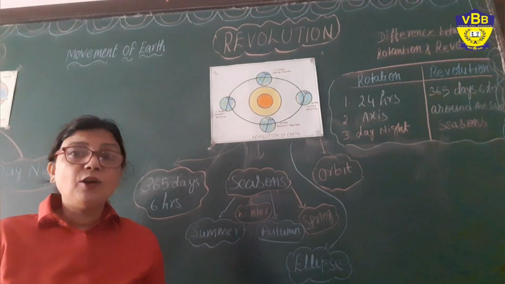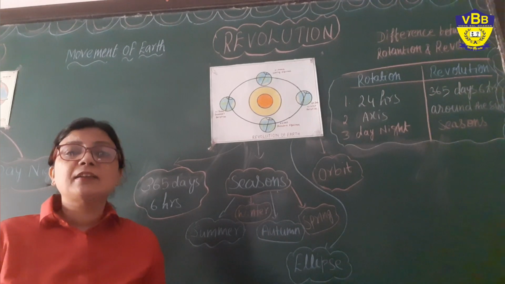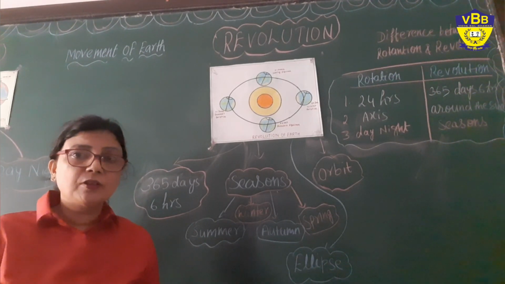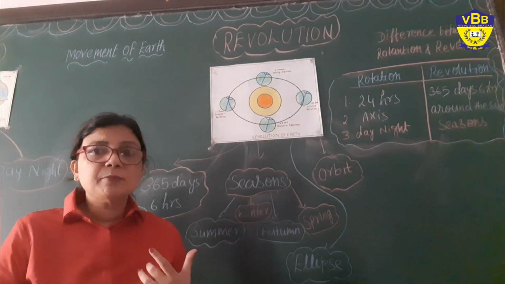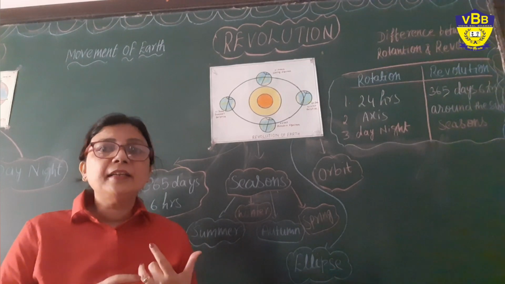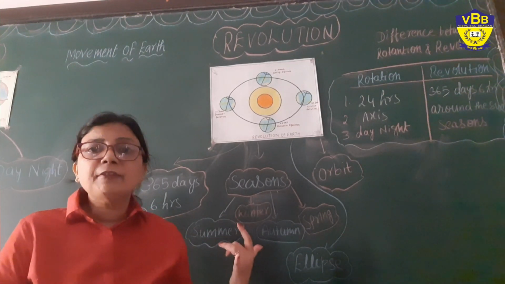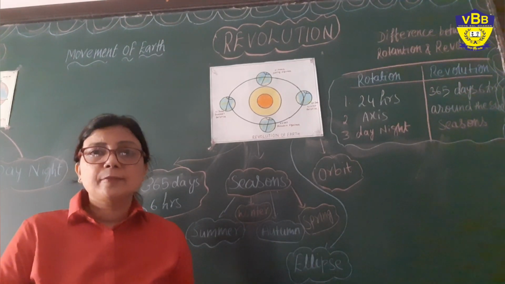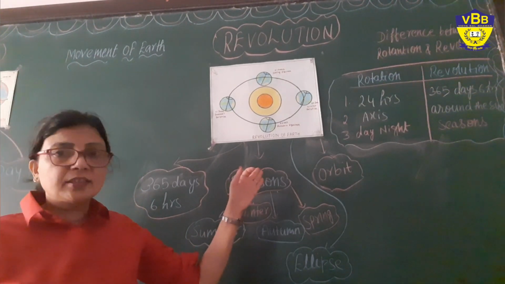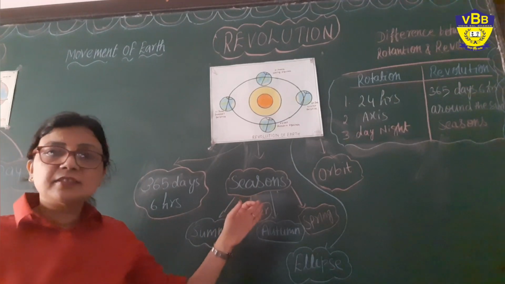Understood? And how can we calculate our leap year? We have to divide the year by 4. If it is divisible by 4 and we are not left with any remainder, then that will be the leap year. Understood? Now let's come towards the next topic, that is seasons.